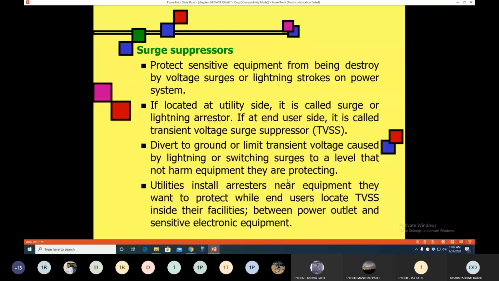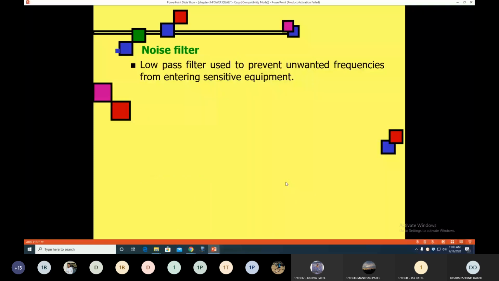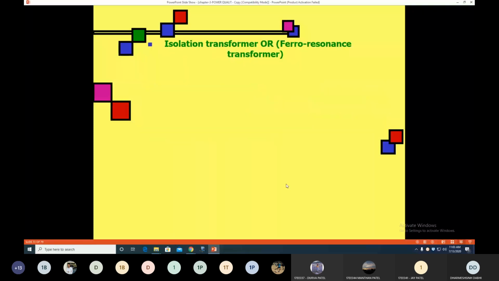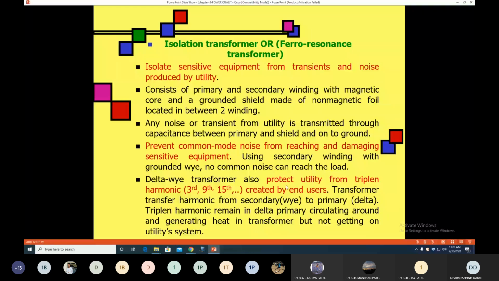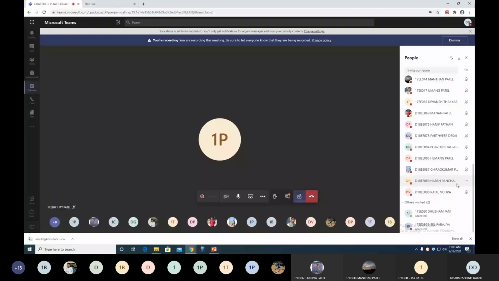So I hope it is clear to all of you how to remove the power quality problem in an actual system. These are the devices generally used at the load side. Is it clear to all of you? Any doubt up to this? Any doubt about the devices used to remove power quality problems? Any doubt in any device?